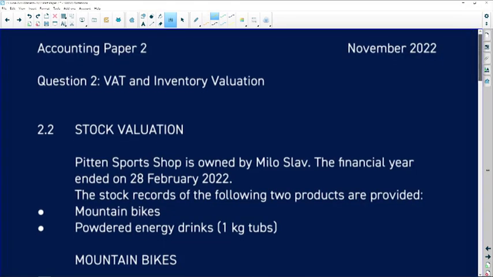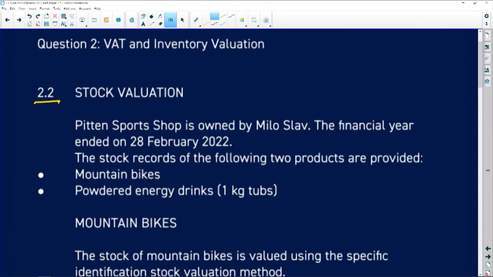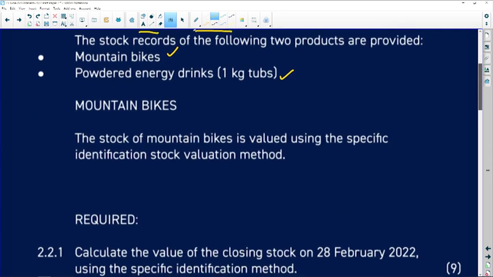Right, so the first part of the question, 2.2, let's read the intro. Pitton Sports Shop is owned by Milo. The financial year ends on the 28th of Feb 2022. The stock records of the following two products are provided. So like I said a few seconds ago, we've got two different products. We've got mountain bikes as our one product, and then we've got powered energy drinks as our second product. So let's start off with the mountain bikes.